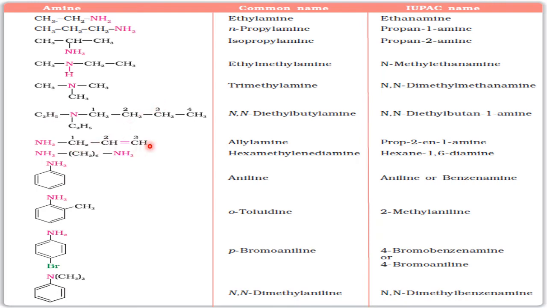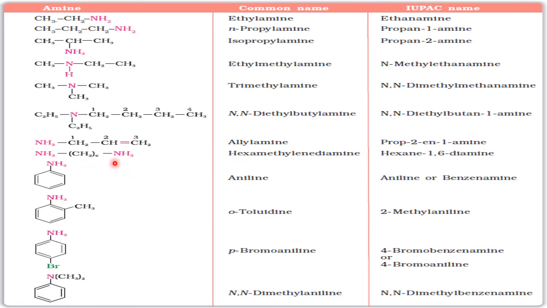Here a double bond is there on the second carbon atom, and the amine is on the first. It is a propanamine actually, but because you have gone for the numbering, it is called prop-2-en-1-amine, prop family. Prop-2-en-1-amine is commonly called allylamine.